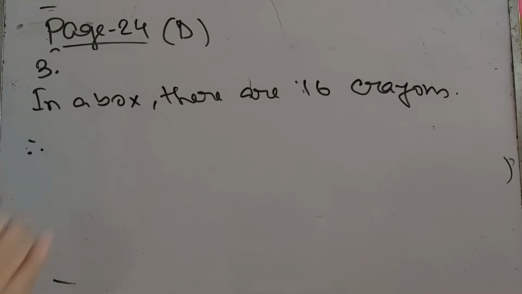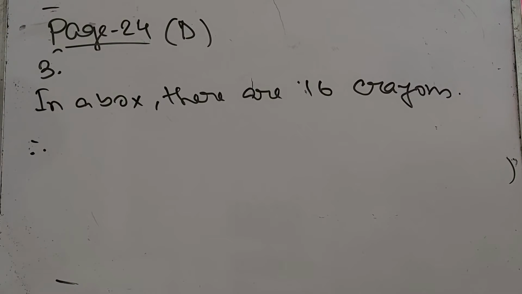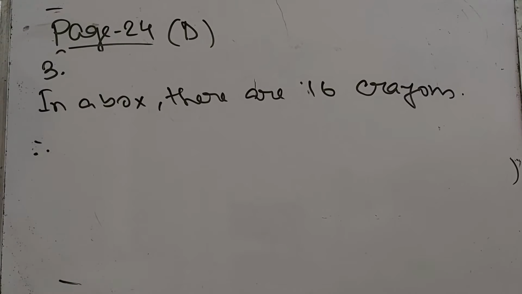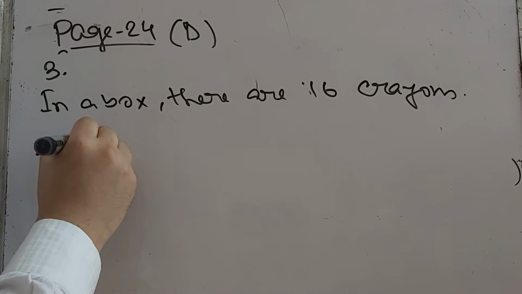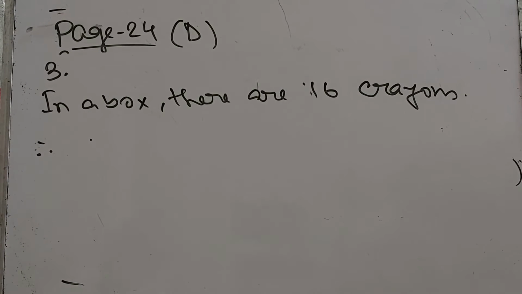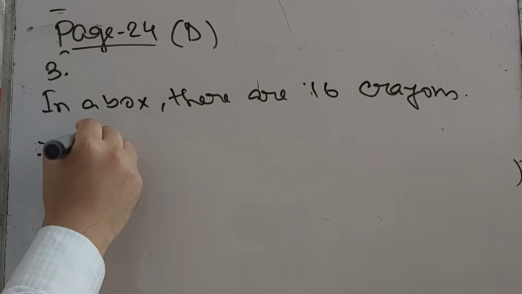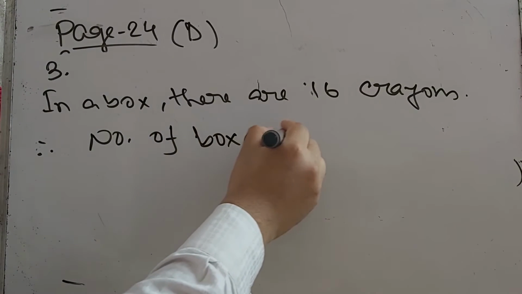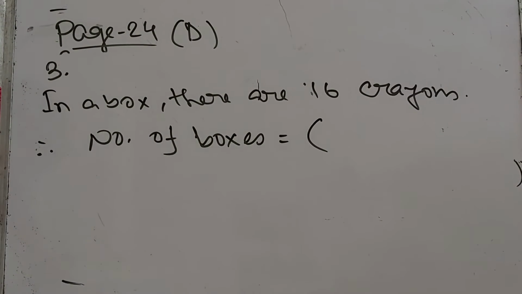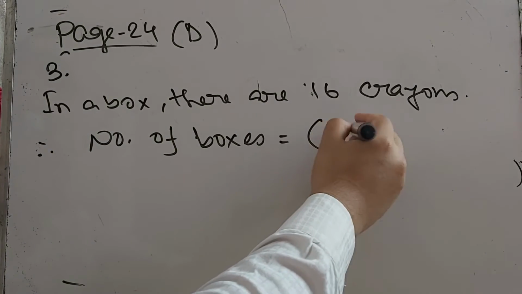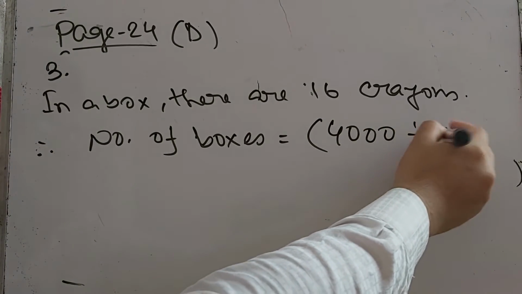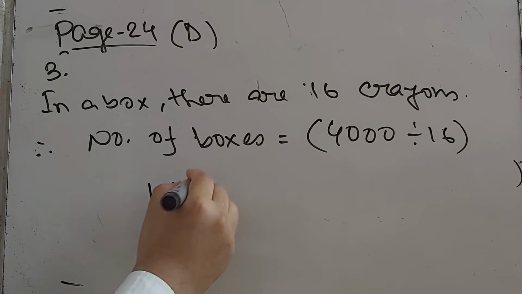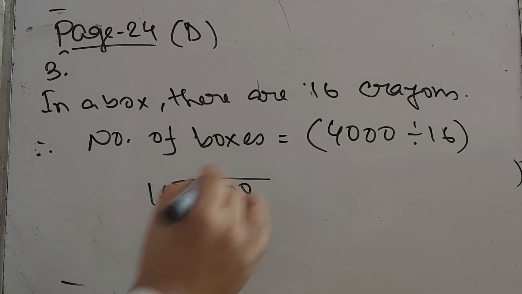So we can say therefore, how many boxes can be made from 4,000 crayons? So we have to find out the total number of boxes. So therefore number of boxes equal to, we can say 4,000 divided by 16. So now we have to divide 4,000 by 16.